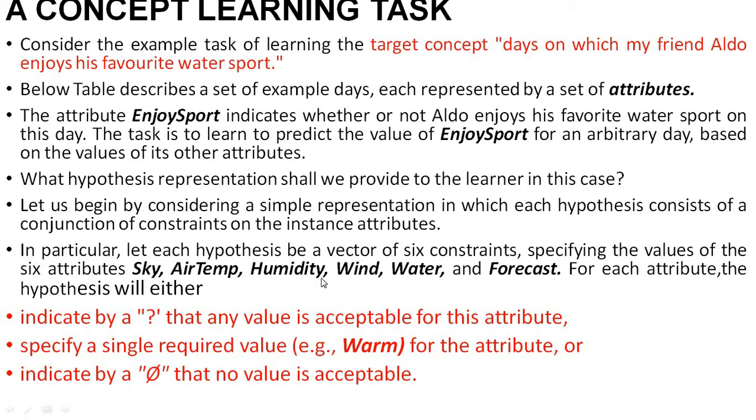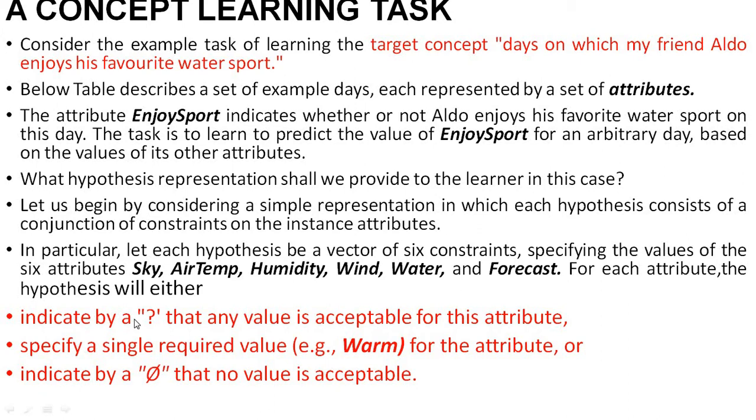Air temperature, humidity, wind, water and forecast. All these things you have to give as input, and based on that day it will give you the output, whether he can enjoy the sports or not. We will look at this with one example in the next slide.